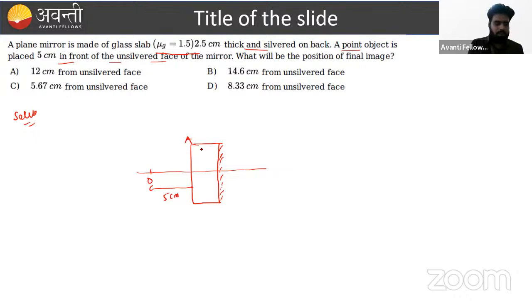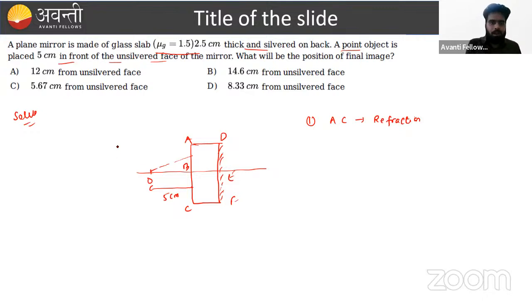Okay, consider this is the surface A, D, and this is B, and this point is C. Then what will happen, beta? If we know the basic concept of reflection and refraction, firstly the ray from this point object is going in this manner, and refraction occurs from the AC surface. What will happen at the AC surface, beta? Refraction.